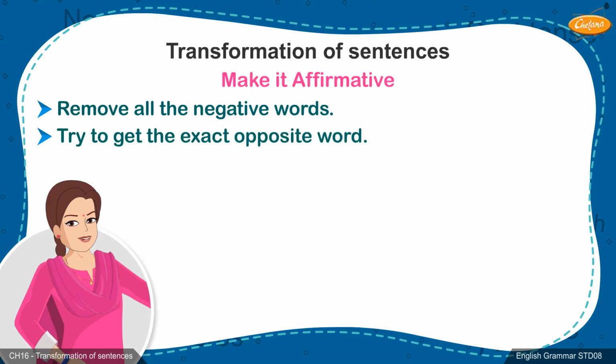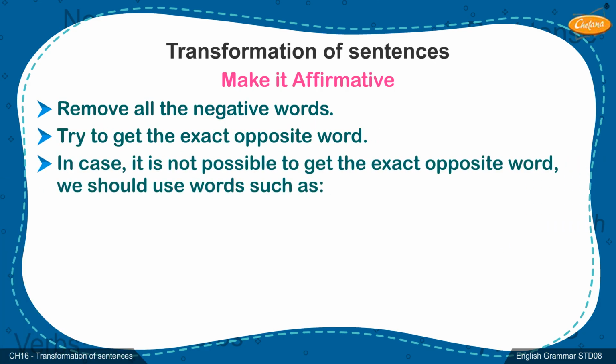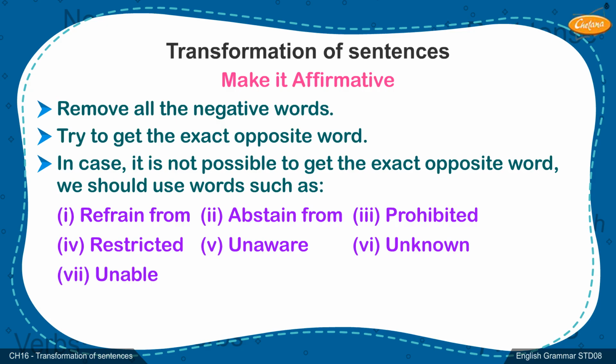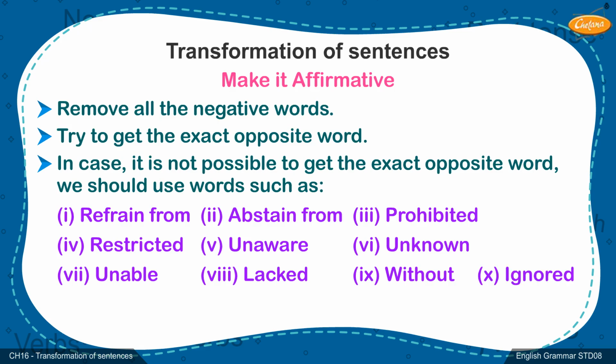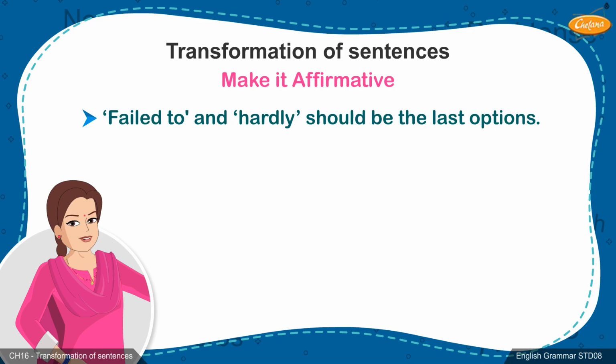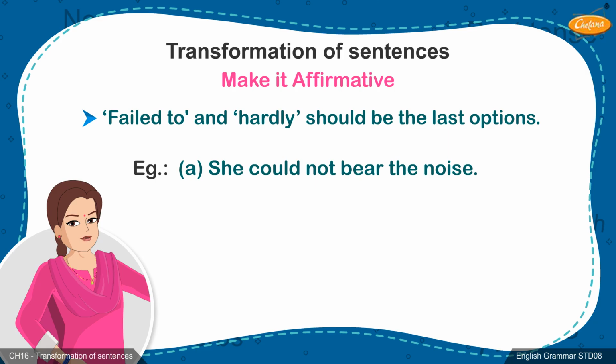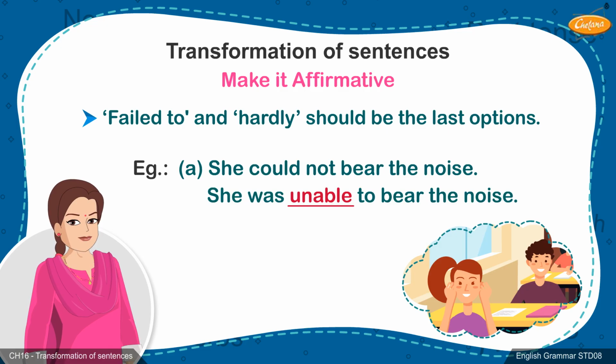Try to get the exact opposite word. In case it is not possible to get the exact opposite word, we should use words such as refrain from, abstain from, prohibited, restricted, unaware, unknown, unable, lacked, without, ignored. Failed to and hardly should be the last options. Example A. She could not bear the noise. She was unable to bear the noise.